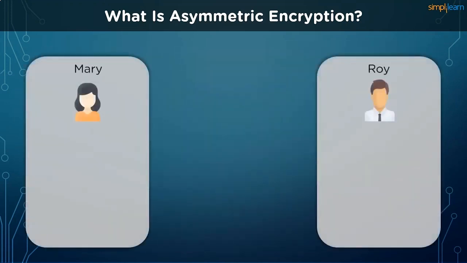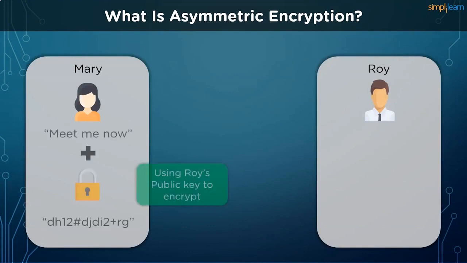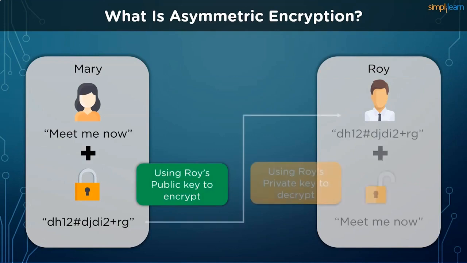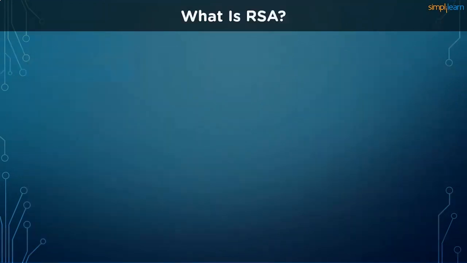In the current scenario, if we have two people, Mary and Roy, who want to send messages to each other, Mary must use Roy's public key to encrypt the information before passing on the ciphertext to Roy. On receiving the ciphertext, Roy can use his private key to decrypt the data and get the plain text back. Like we highlighted earlier, both the keys belong to Roy, who is the receiver in this particular interaction.